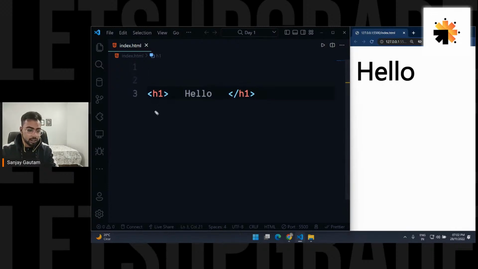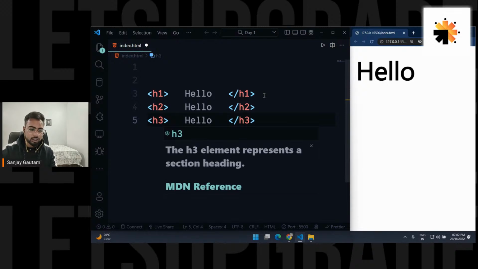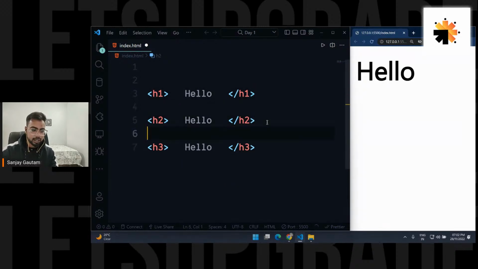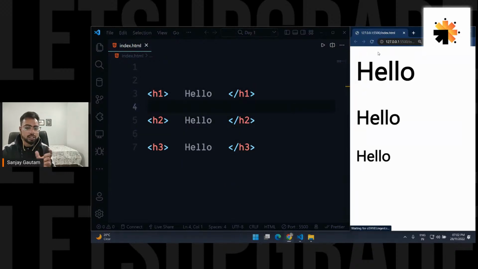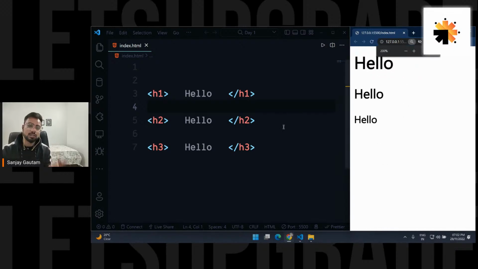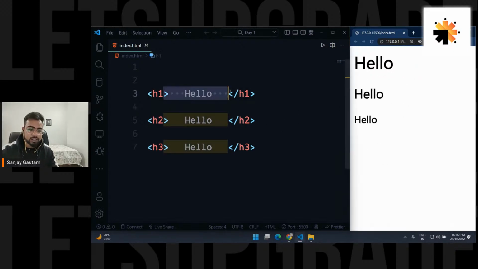So if you see here, this is the tag name, h1. We have more tags like this. Then we have h2. Then we have h3. So these are three different tags here: h1, h2, h3, and all these three tags perform some unique things. h1 is if you want something bigger and bolder, h2 if you want something a little bit toned down, h3 if you want something more toned down. So each tag is going to perform a unique thing.